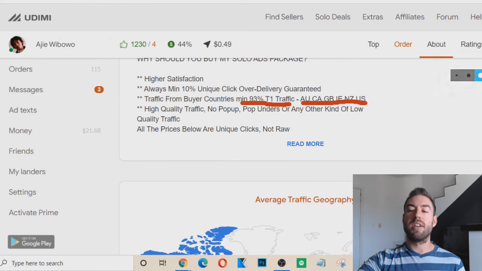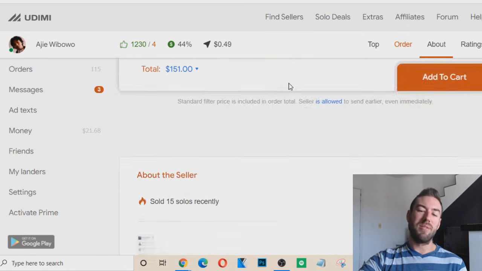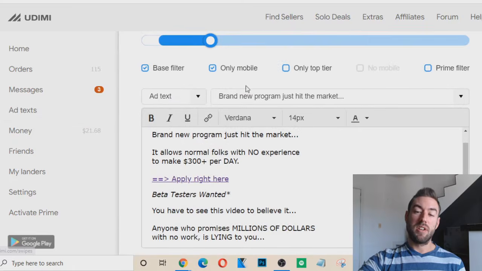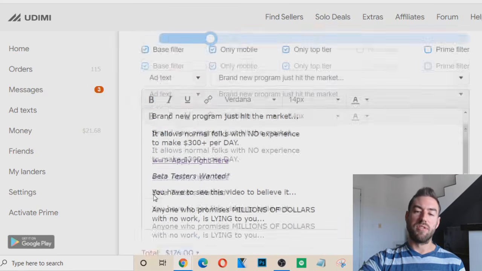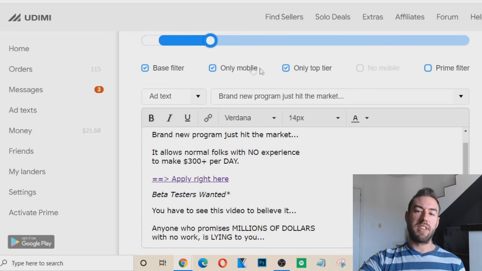We want to make sure we get as much top tier traffic as possible. Now, usually these buyers do over 90%, so I don't often choose only top tier because it increases the price. You can see right here, 166, up to like $20 or so. So I don't usually select that because usually their traffic's pretty top tier anyway, but you can.